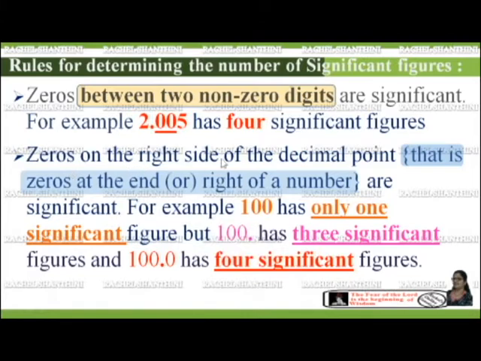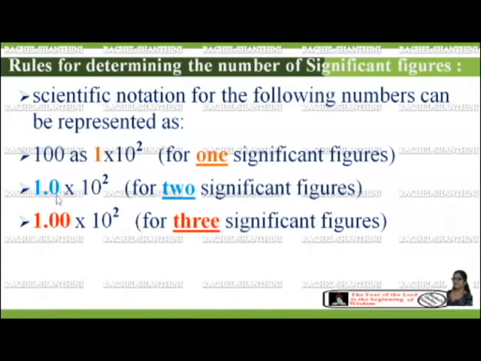Then zeros at the end or the right of a number should be on the right side of the decimal to be significant. For example, if we take 100, there is no decimal. So this number 100 has only one significant figure. But in the case of 100 point, it has three significant figures, and 100.0 has four significant figures because it has one zero after the decimal point. Zeros after the decimal point are considered significant figures.